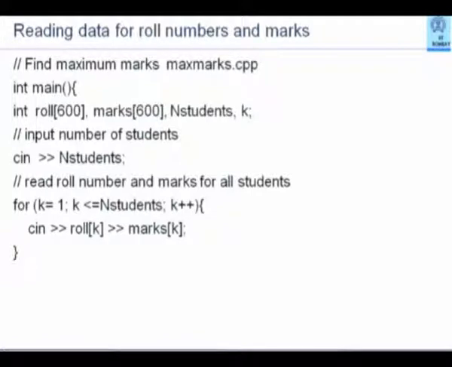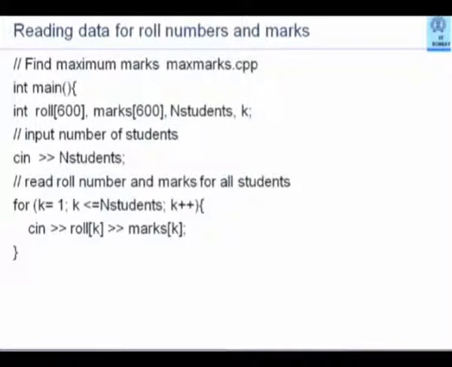And K happens to be an index which I will use to iterate around the index of the arrays. I first read the number of students, and then for K equal to 1 to N students, in steps of 1, I will read roll number and marks. This is okay, this is standard, this is absolutely no problem.